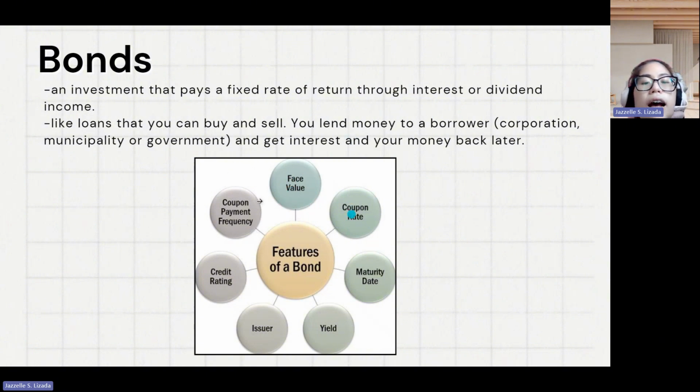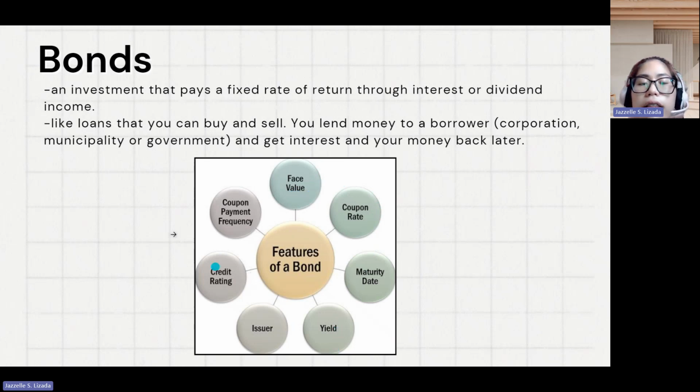Coupon rate, this is the annual interest rate paid on the face value of the bond. It is expressed in percentage form. Then coupon payment frequency, this is the indication of how often the interest payments are made, either annually, semi-annually, quarterly, or monthly. Maturity date, this is the end date, or the date when the bond issuer will repay in full the face value of the bond.